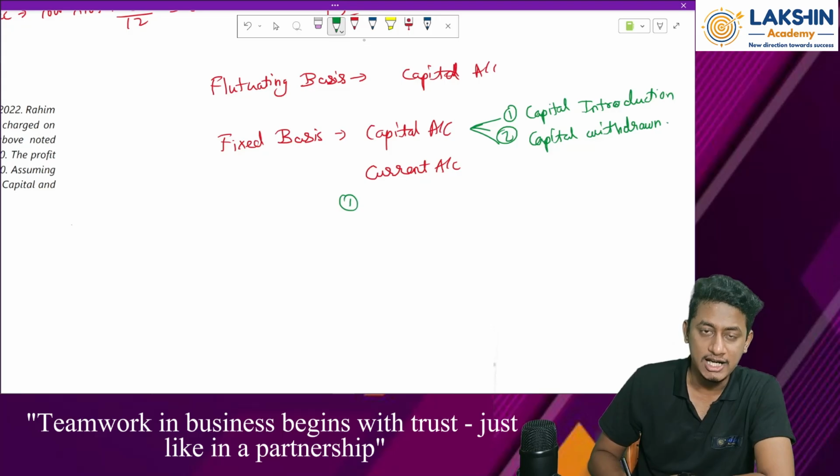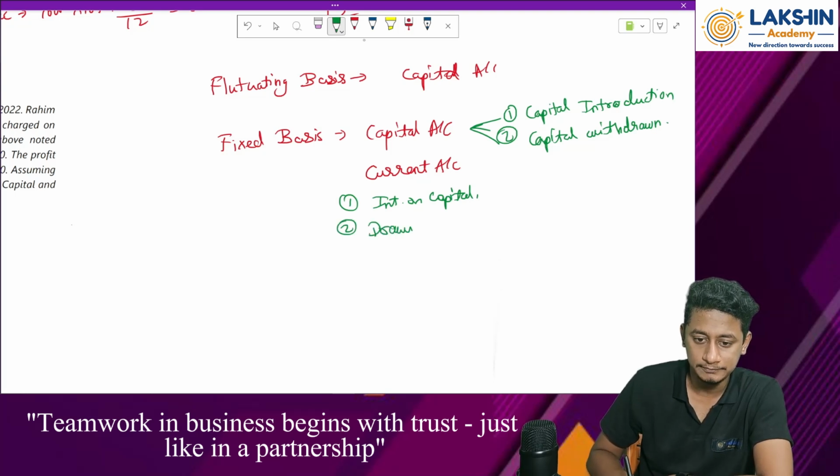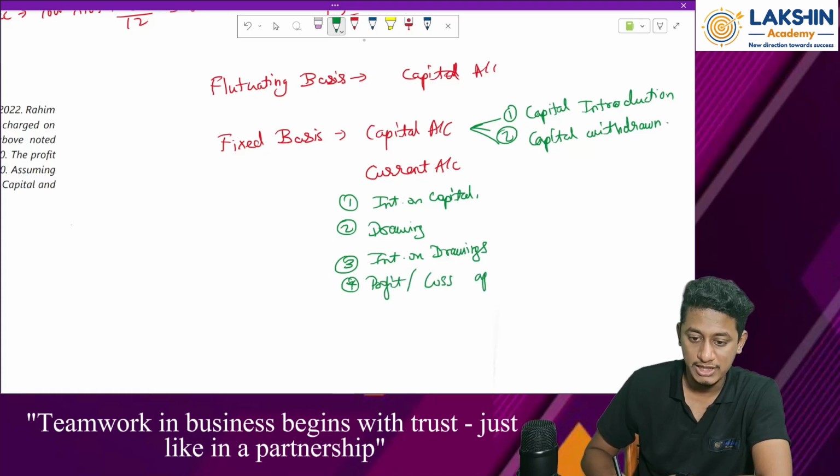Start with all the miscellaneous entries, that is interest on capital, then drawings, then interest on drawings, then what else? Profit or loss appropriation, right?